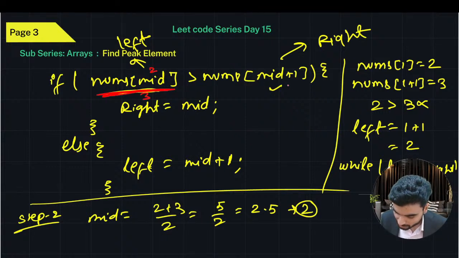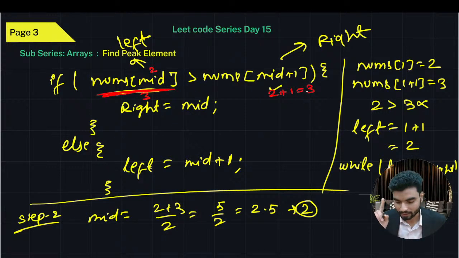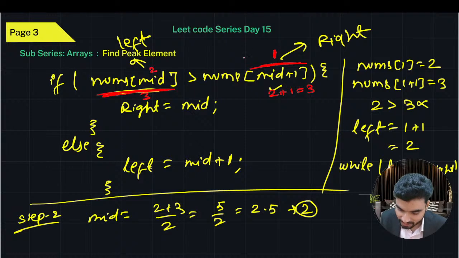Here you see mid plus 1, which is 2 plus 1, means the third index. And at the third index we have 1. Is 3 greater than 1? Yes, 3 is greater than 1, which means this if condition will execute.